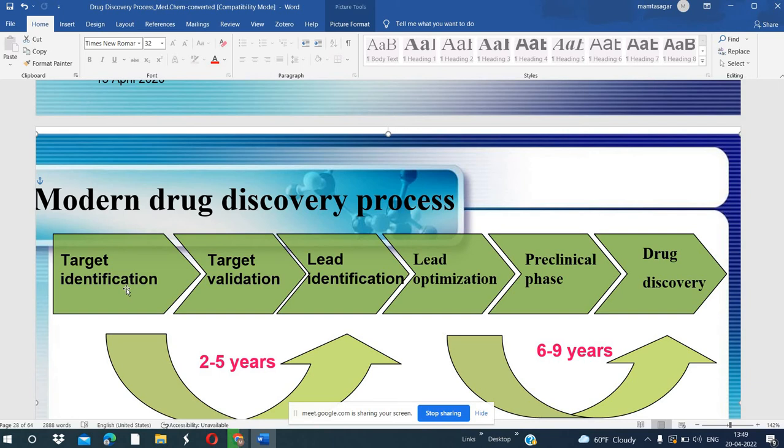And what is another criterion? It should not be homologous. The protein and target should not be homologous to the human protein. It should be non-homologous to the human protein. If the protein or target molecule is homologous to the human protein, that will cause more side effects in the human. Because if we select the target of the pathogen or bacteria, and the protein is the same in the human also, that will also kill the human.